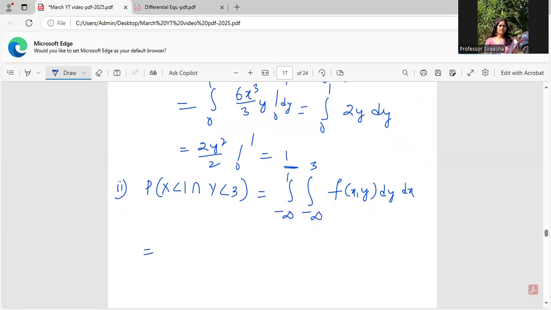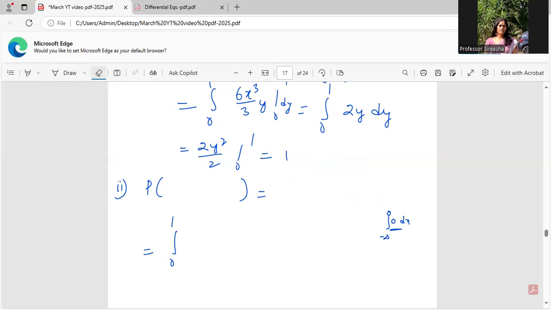Now, for the lower bound of x, I am being given 0. So from minus infinity to 0 also, the function doesn't exist, so this is nothing but 0. Okay, I think it is not that. Just a second. I think I'm looking at a wrong problem. Yeah, this is being asked about. The second problem is different.